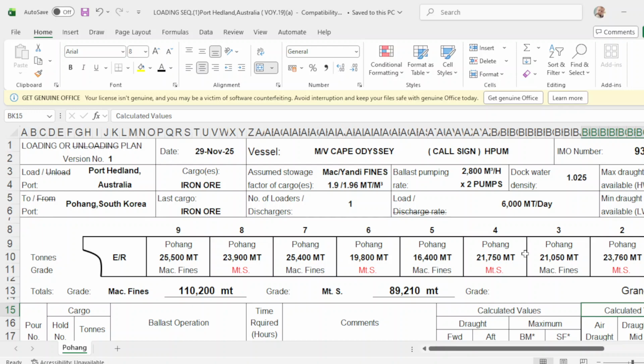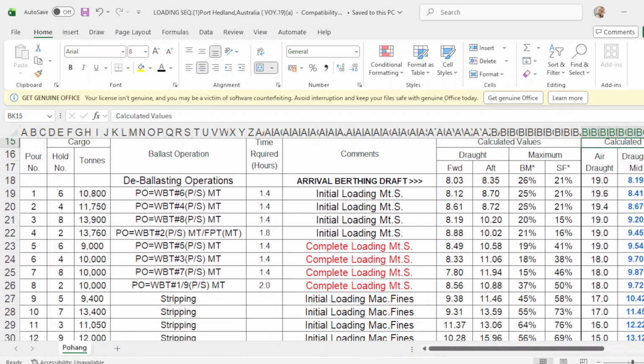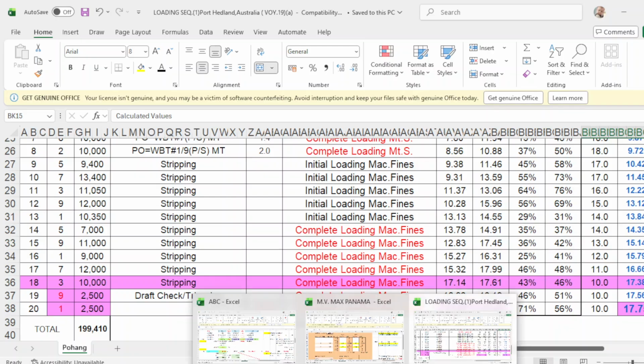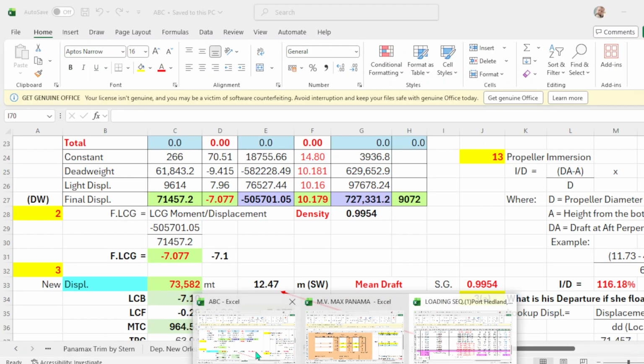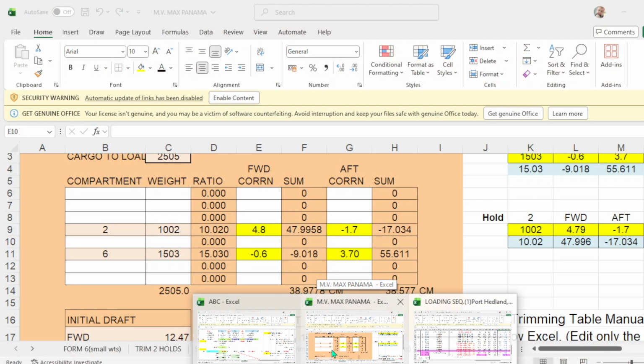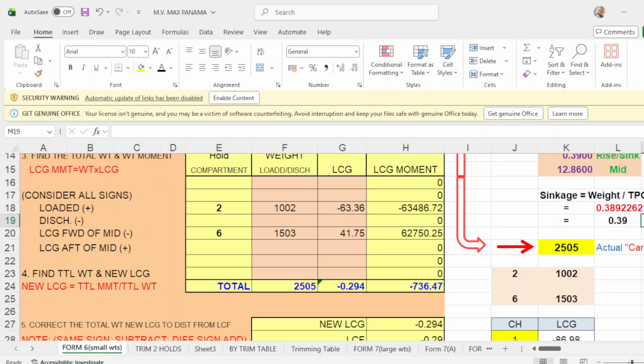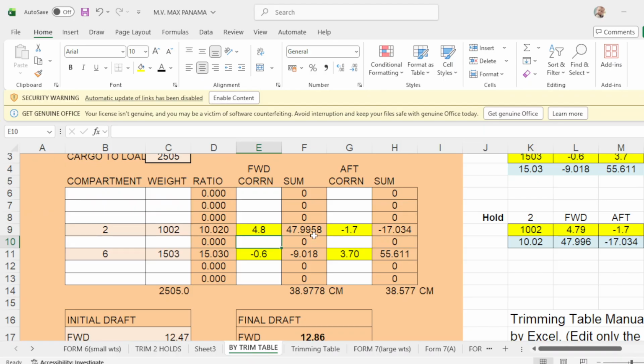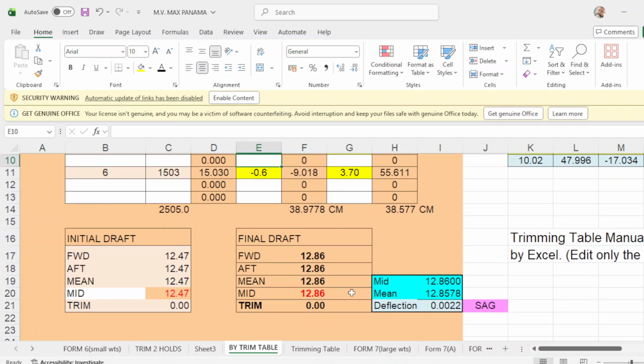For example, your departure drop is already 1286 even keel of your load indicator.